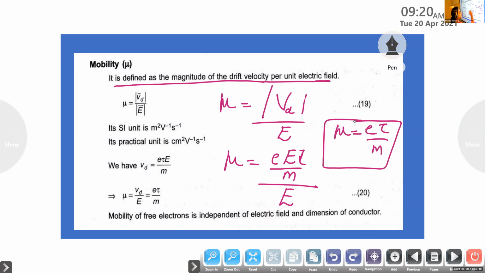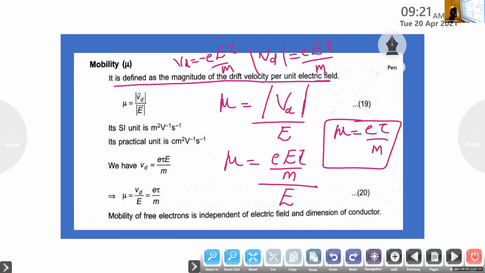Here we don't need to add the negative sign because mobility is the magnitude of drift velocity. The drift velocity is actually Vd is equal to minus e capital E tau by m. But here we are taking the magnitude, so the magnitude of Vd becomes positive e capital E tau by m.